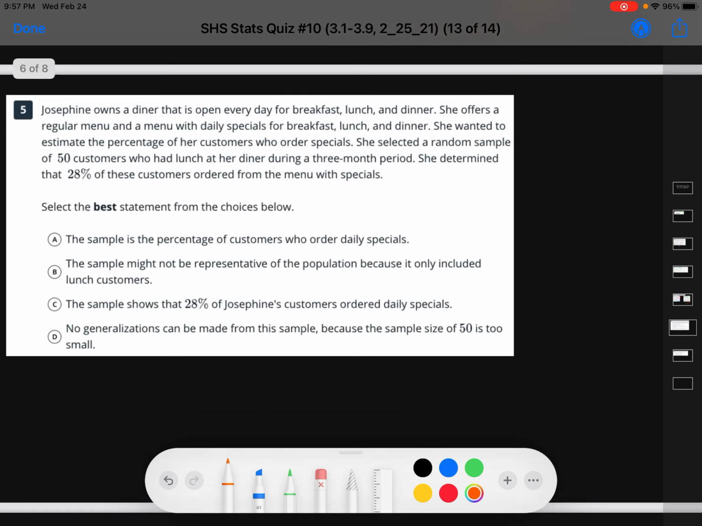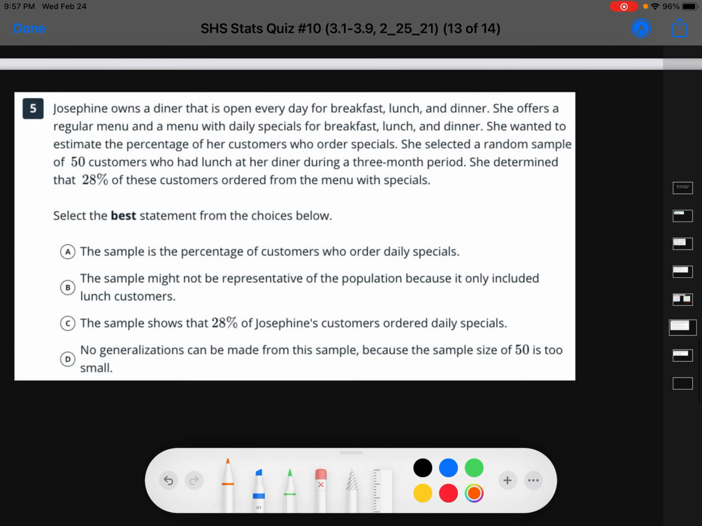All right, question number 5. Josephine owns a diner that is open every day for breakfast, lunch, and dinner. She offers a regular menu and a menu with daily specials for breakfast, lunch, and dinner. She wanted to estimate the percentage of her customers who order the specials. She selected a random sample of 50 customers who had lunch at her diner during a 3-month period. And she determined that 28% of these customers ordered from the menu with specials.